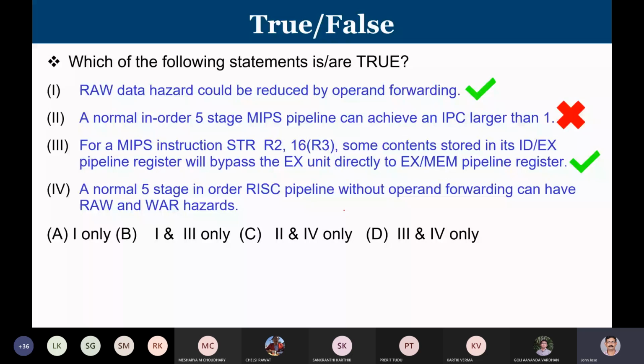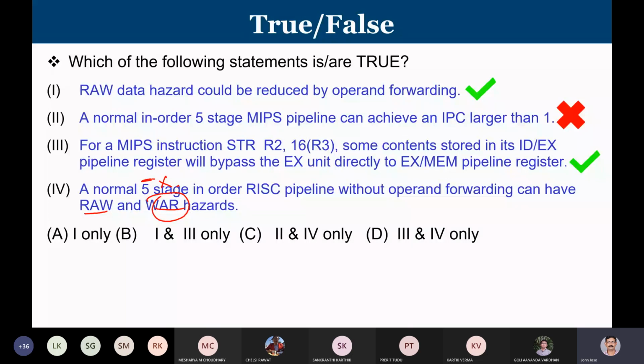Now, the fourth one: a normal 5-stage in-order RISC pipeline without operand forwarding can have RAW and WAR hazards. So, RAW hazard and WAR hazard, that is what they are telling, both hazards. We know that if operand forwarding is not there, it can have RAW hazards. But whether operand forwarding is there or not, WAR hazards will not happen in the case of a normal 5-stage pipeline, because that will happen only in an out-of-order pipeline and not in a 5-stage.